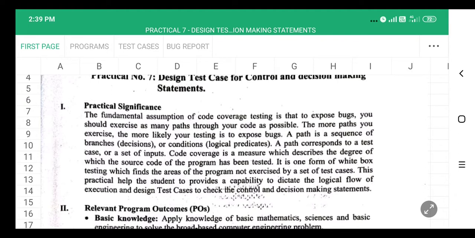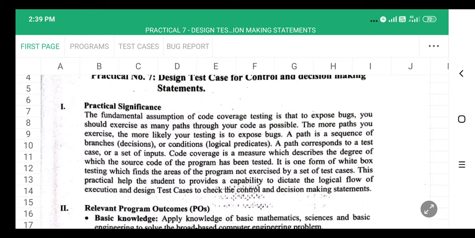Here you need to check the decision making and control statements, right? You need to have knowledge about the code. Here you need to perform the dynamic white box testing. In this practical I have already given you the programs because we don't have any project right now, so we don't have the code with us.